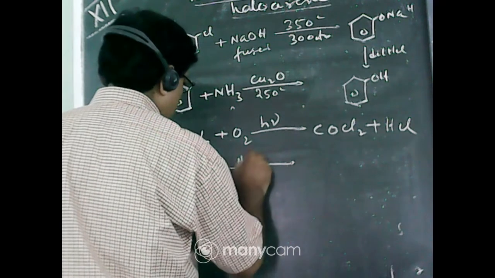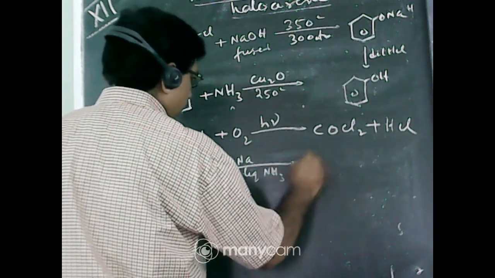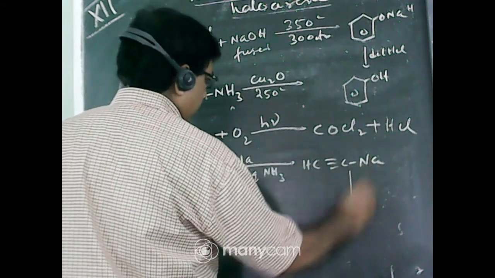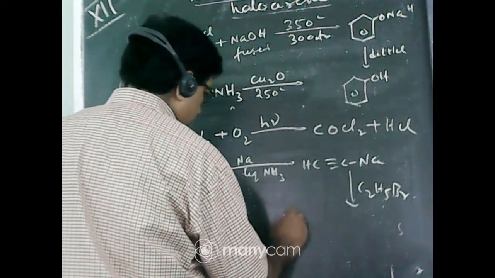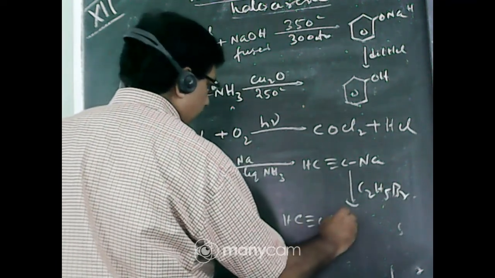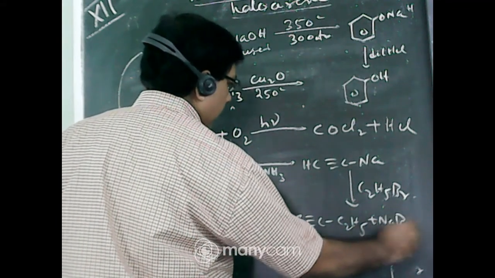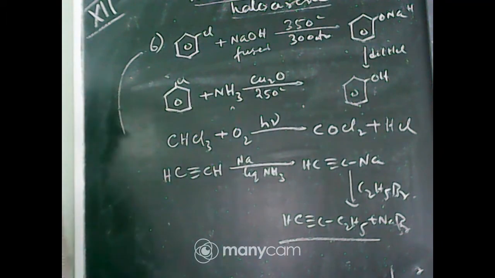So when it reacts with sodium and liquid ammonia, the hydrogen atom is replaced by sodium. Then you react with alkyl halide, say C2H5Br. Sodium is replaced by C2H5 plus NaBr. This is but-1-yne. So these are the different conversions.